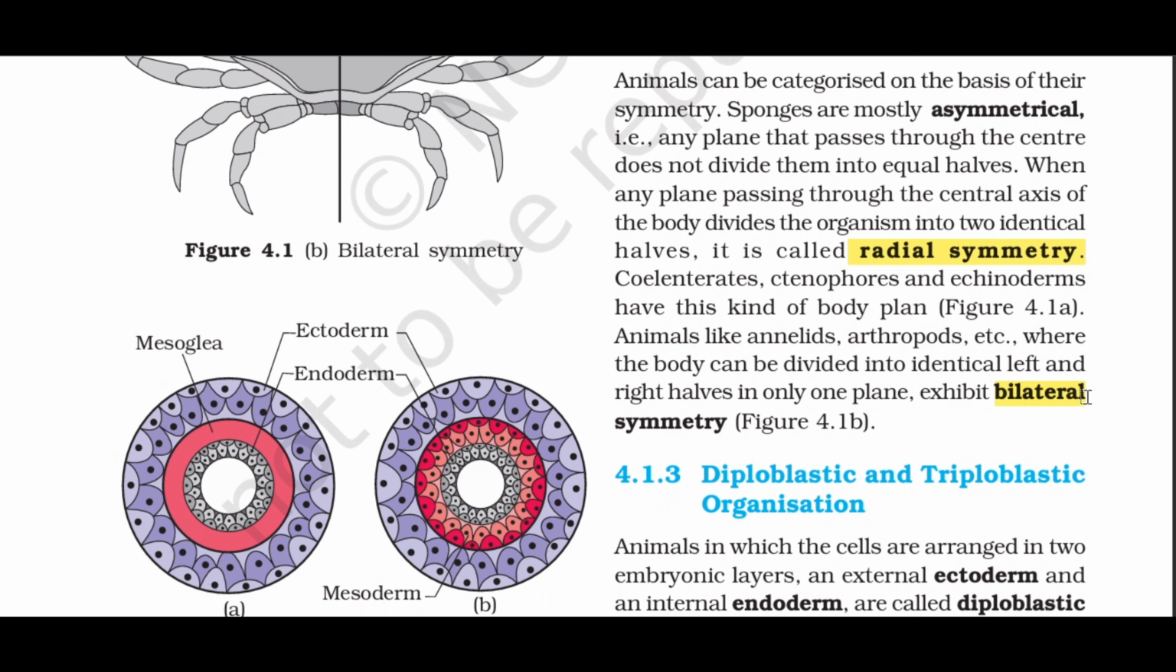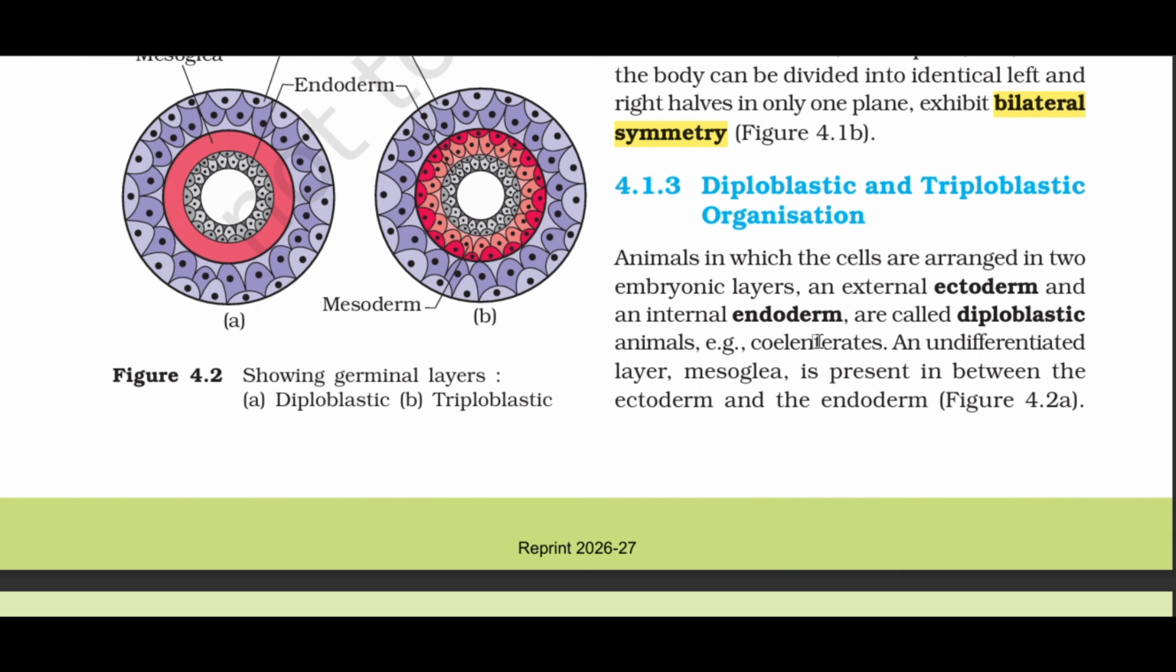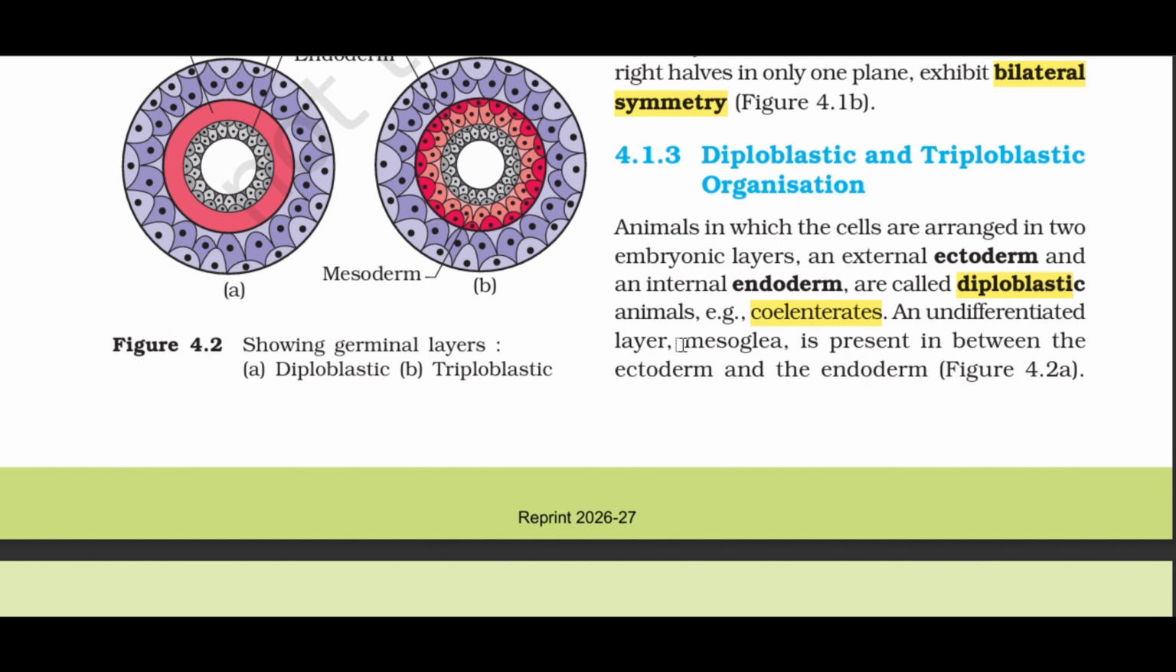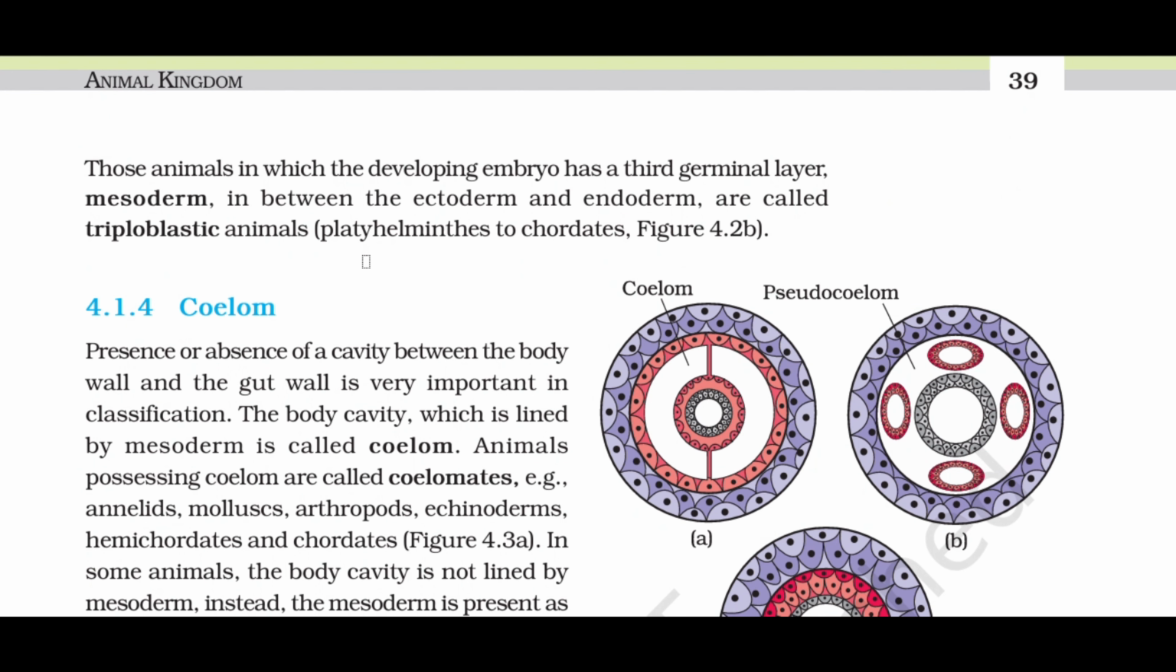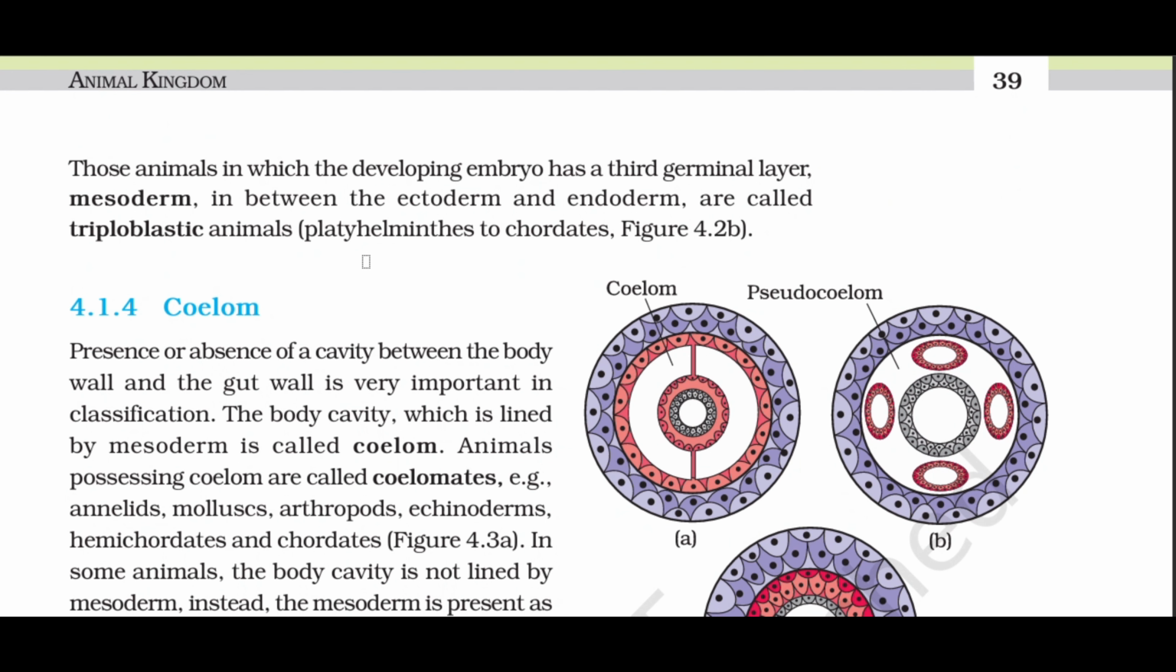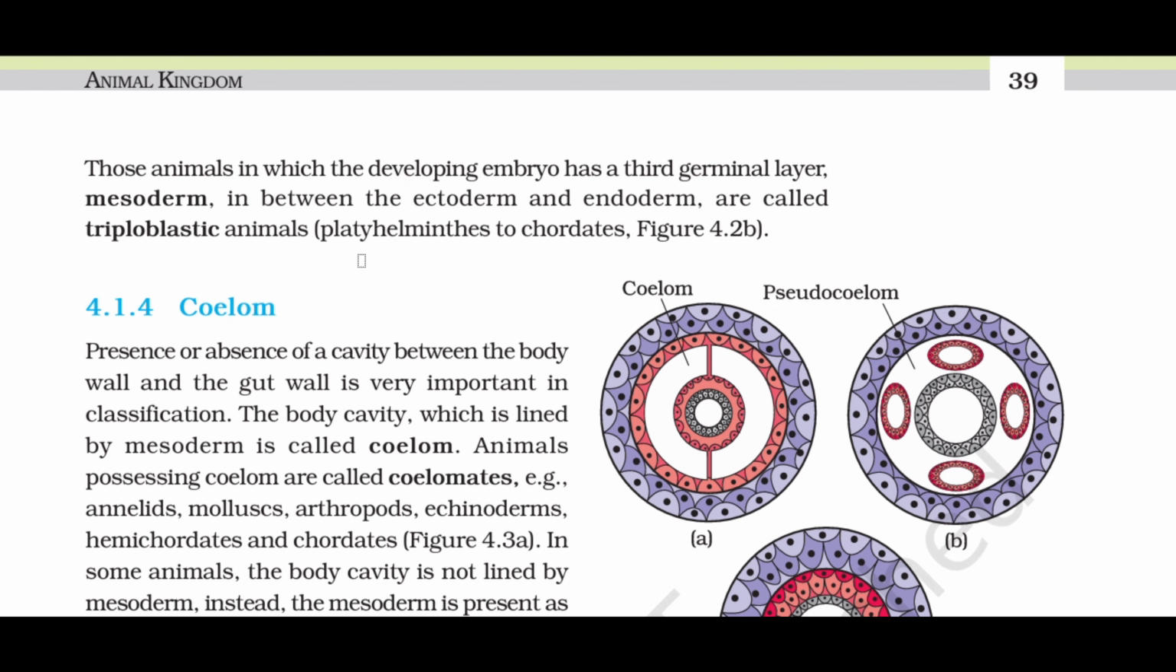4.1.3 Diploblastic and triploblastic organization. Animals in which the cells are arranged in 2 embryonic layers, an external ectoderm and an internal endoderm, are called diploblastic animals, example coelenterates. An undifferentiated layer, mesoglea, is present in between the ectoderm and the endoderm, figure 4.2a. Those animals in which the developing embryo has a 3rd germinal layer, mesoderm, in between the ectoderm and endoderm, are called triploblastic animals, platyhelminthes to chordates, figure 4.2b.